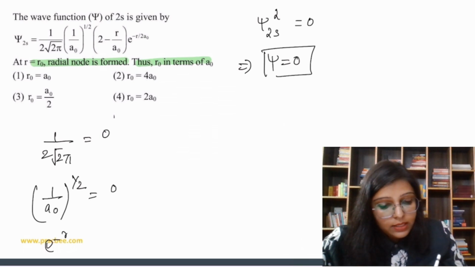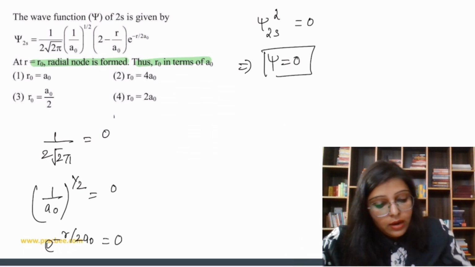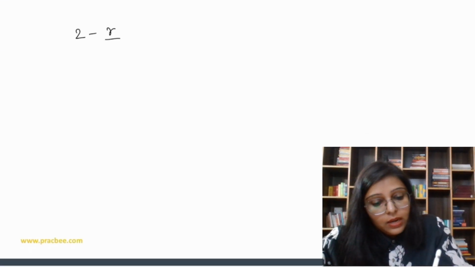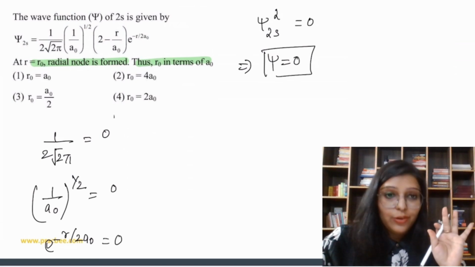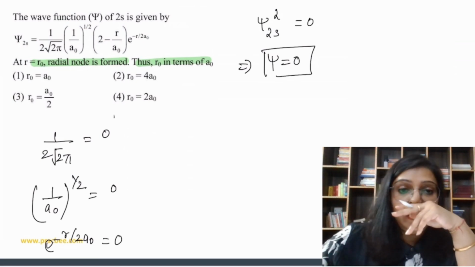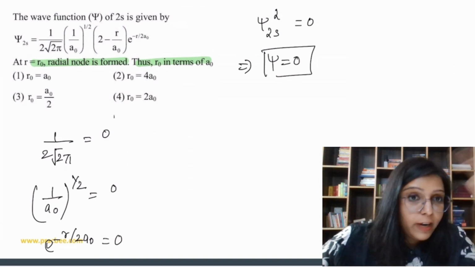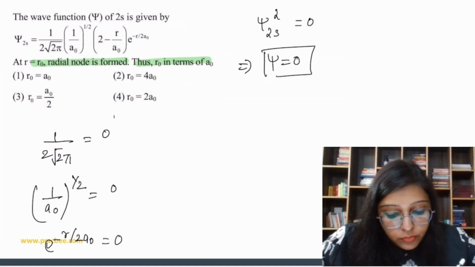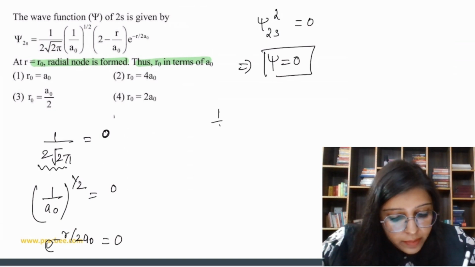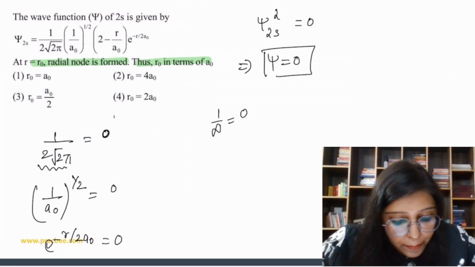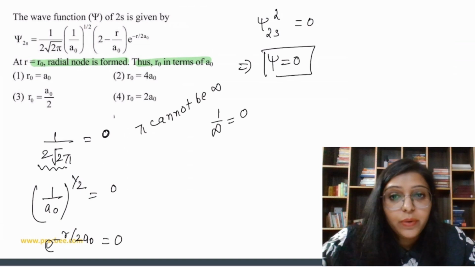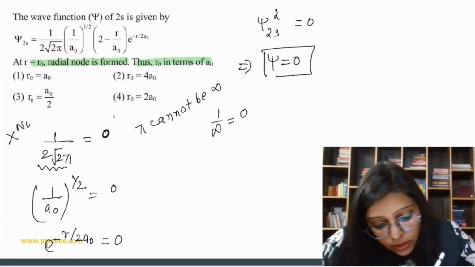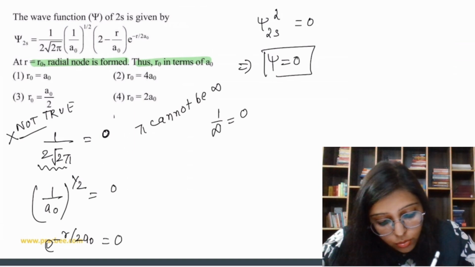We can say E to the power minus R by 2 A naught is equal to 0. And we can even say 2 minus R upon A naught is equal to 0. है ना? So R को we are going to replace with R naught because that is the position of the node where we cannot find any electron. So देखो, if this is going to be 0, then this value should be infinite because 1 by infinite is 0. So pi cannot be infinite. And it has fixed value 3.14. So this is not true. We cannot do this thing.